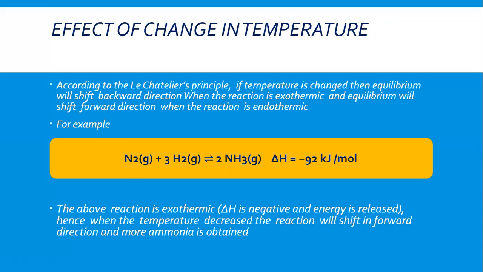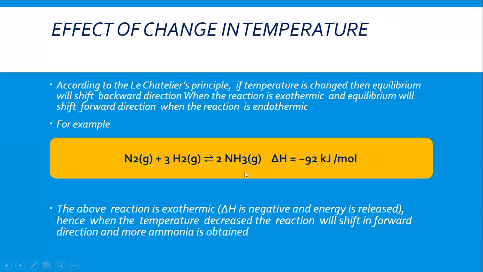Effect of change in temperature. According to Le Chatelier principle, if temperature is changed, then equilibrium will shift backward direction when the reaction is exothermic. And the equilibrium will shift forward direction when the reaction is endothermic. For example, N2 plus 3H2 in gaseous condition to form 2NH3 gaseous molecule, and the enthalpy of formation equal to minus 92 kilojoule per mole.